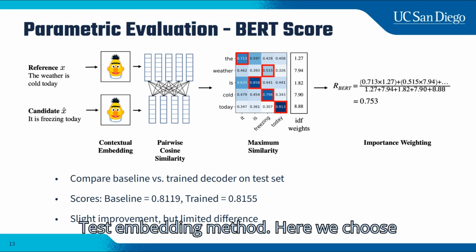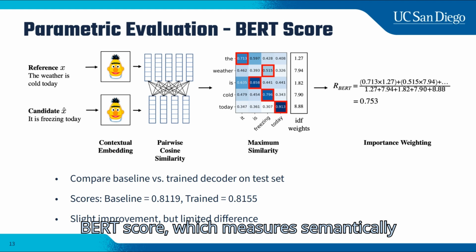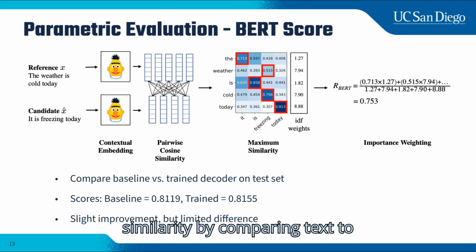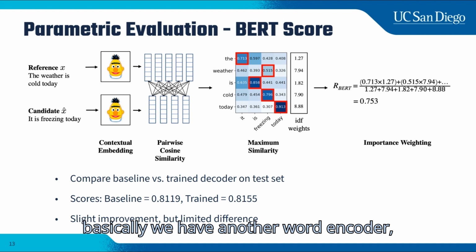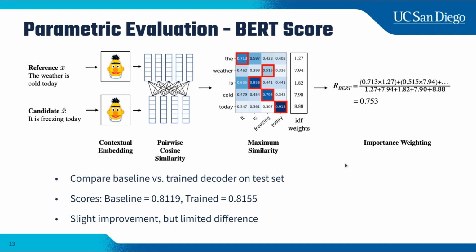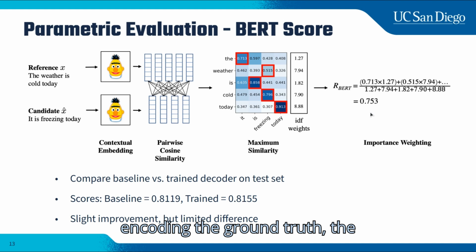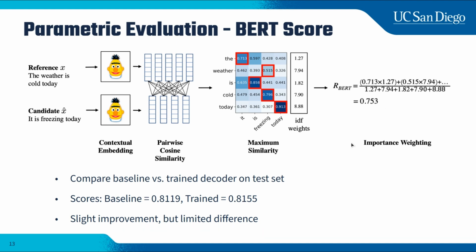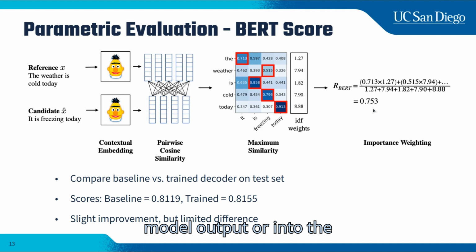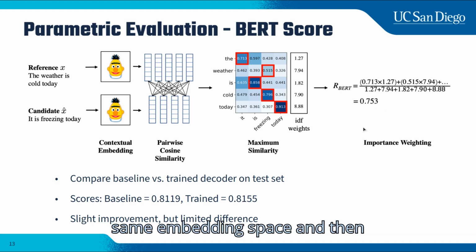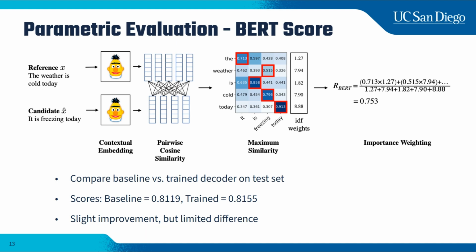But here we choose BERTScore, which measures semantic similarity by comparing contextual embeddings of tokens. Basically, we have another BERT encoder encoding the ground truth, the baseline output, and the trained model output all into the same embedding space, and then compare them with cosine similarity.